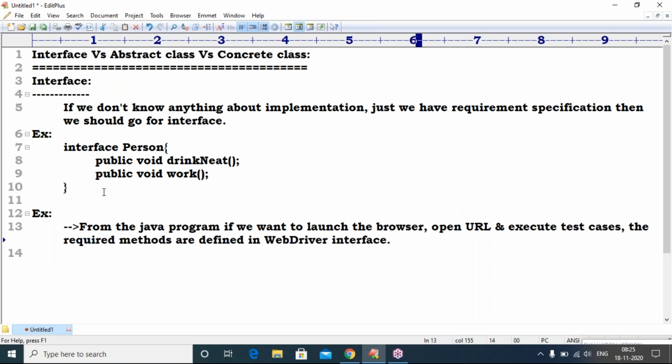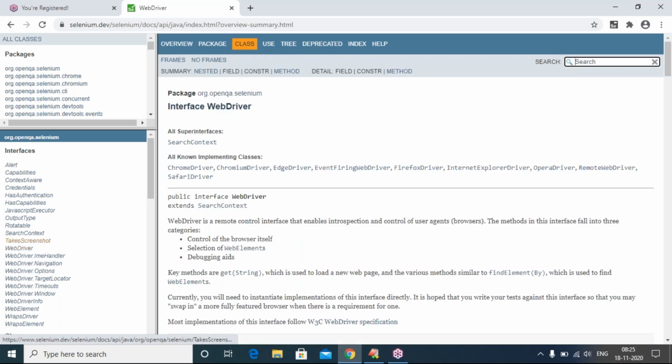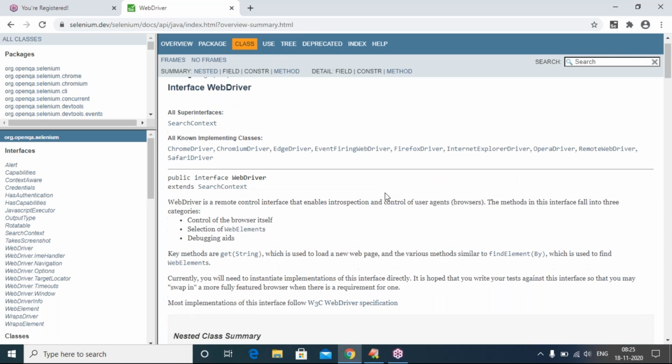Actually, I want to go directly to WebDriver, but why I'm telling the story, observe. Interview most important thing. What is a WebDriver? WebDriver is one interface. Whatever the required methods are, those methods are available in the WebDriver interface.